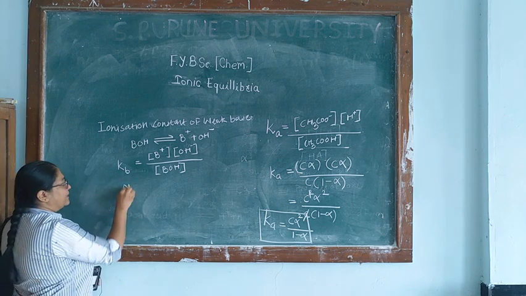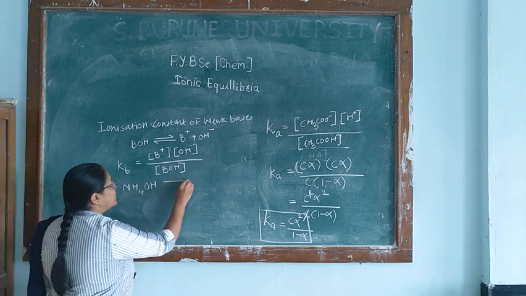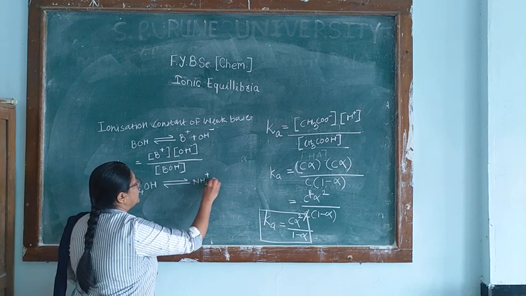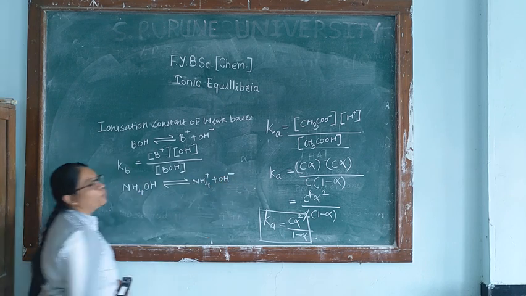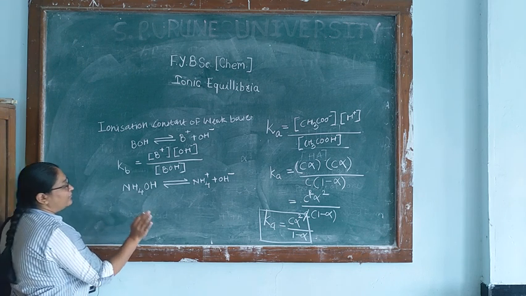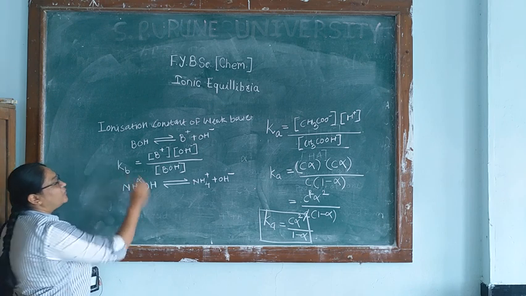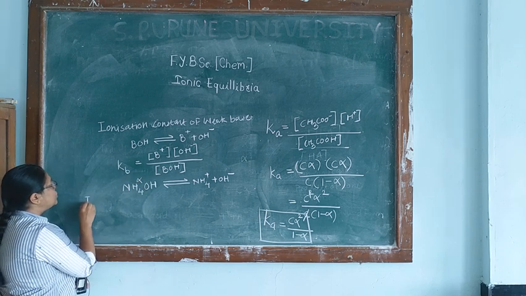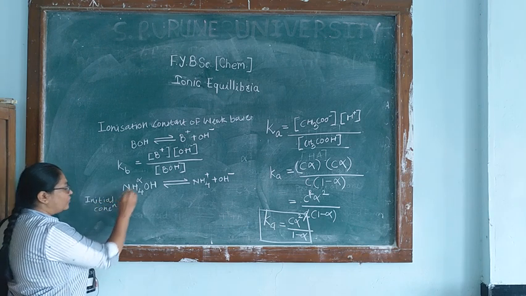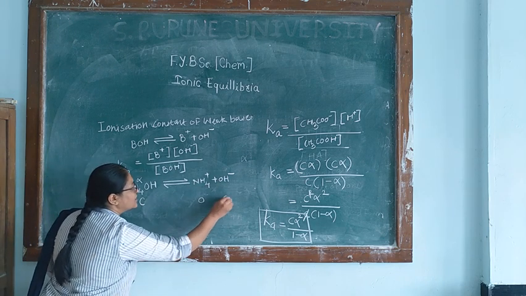Now, let's take one example. Ammonium hydroxide. This is a weak base which will ionize as NH4 plus and OH minus. Similarly, we are going to derive the formula like for the acid. So, if we consider that alpha is the degree of ionization of this weak base, and the initial concentration of the ammonium hydroxide is C. Initially, no ions are formed, hence their concentration will be 0.